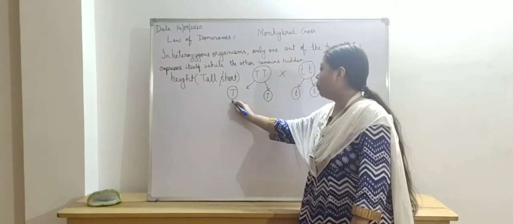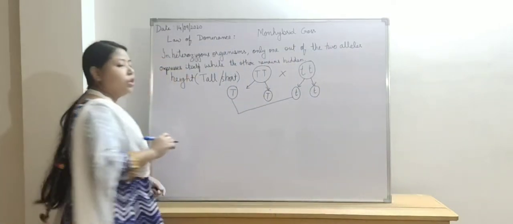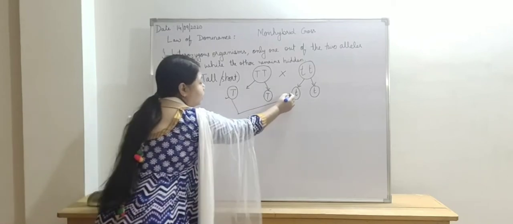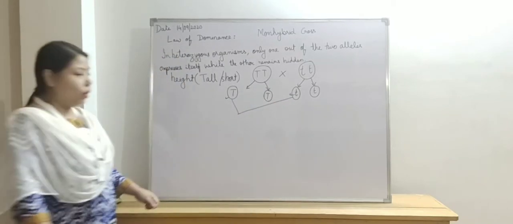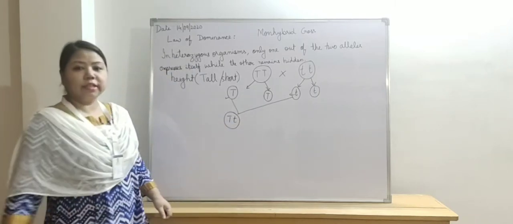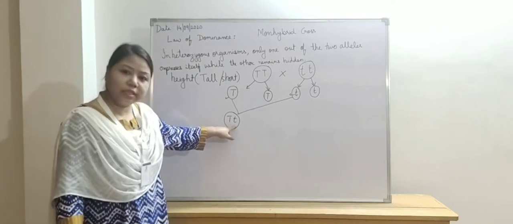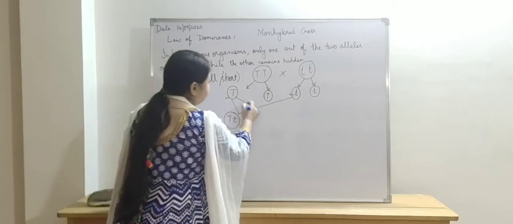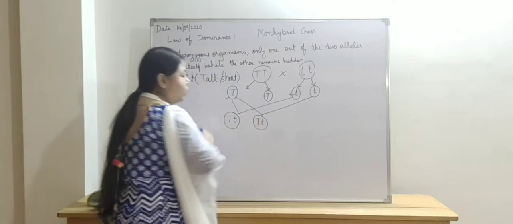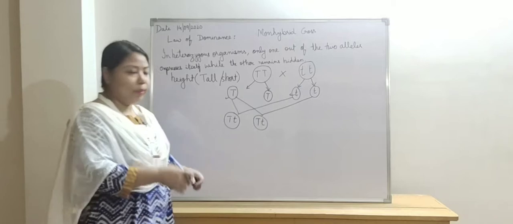Now after that what happens? Fusion takes place. When fusion takes place, it might happen that these two gametes combine with each other, and as a result, what is formed? A gene which contains two different alleles. Or it may happen that these two are combining. Even in this case, you'll find that two different alleles are coming together.